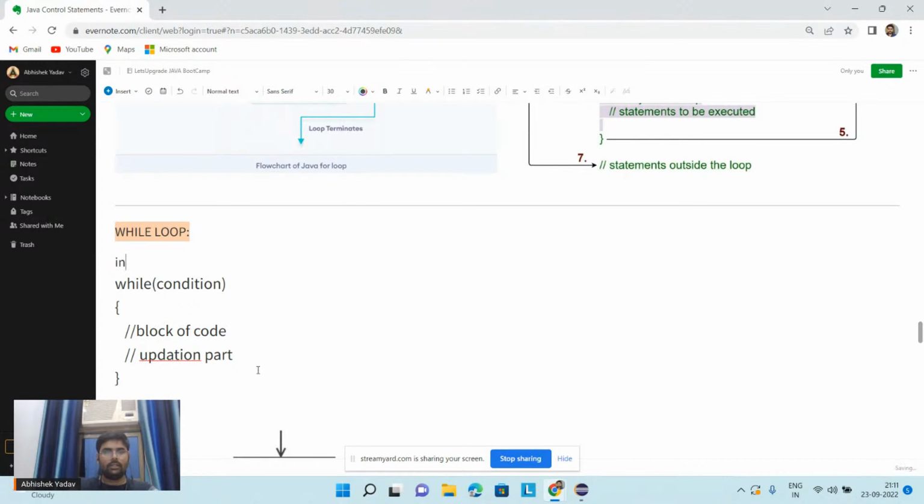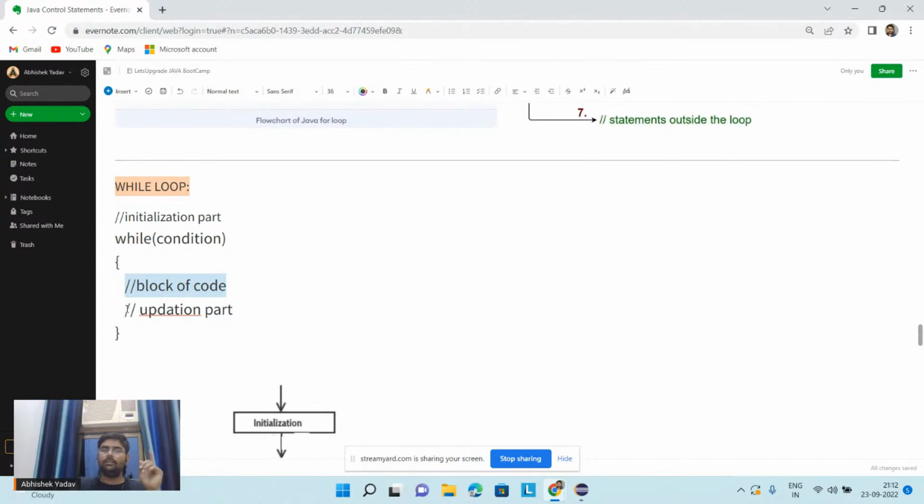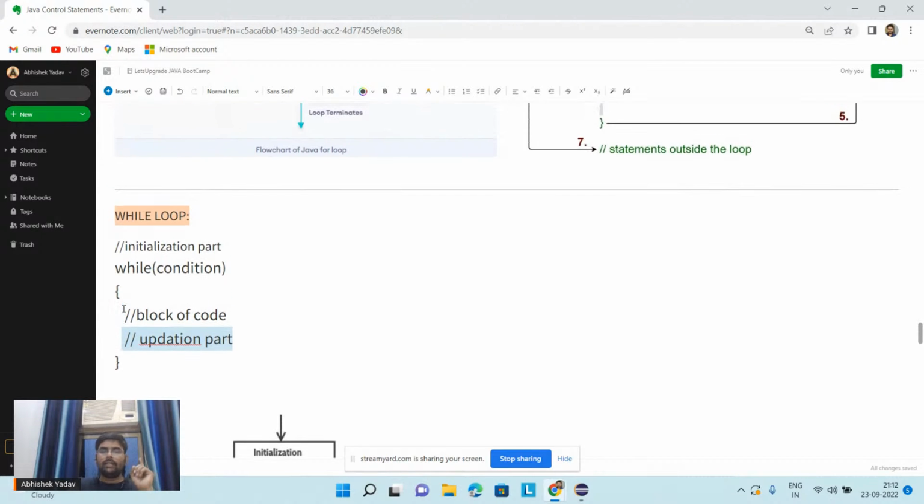The initialization part will be at the top, and this will be the first part. After the initialization part, I will execute the condition. If the condition is true, I will execute the code of the while loop, and after that I will execute the updation part, right everyone? You should go for a while loop when you don't know the interval, when you don't have prior knowledge of how many times you have to execute the group of statements.